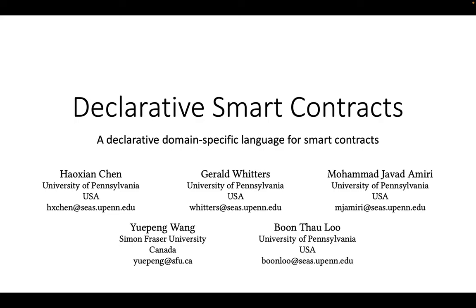Today, I'm going to present Declarative Smart Contracts, where we propose a declarative domain-specific language for smart contracts. This is a joint work with my colleagues from UPenn and Simon Fraser University.